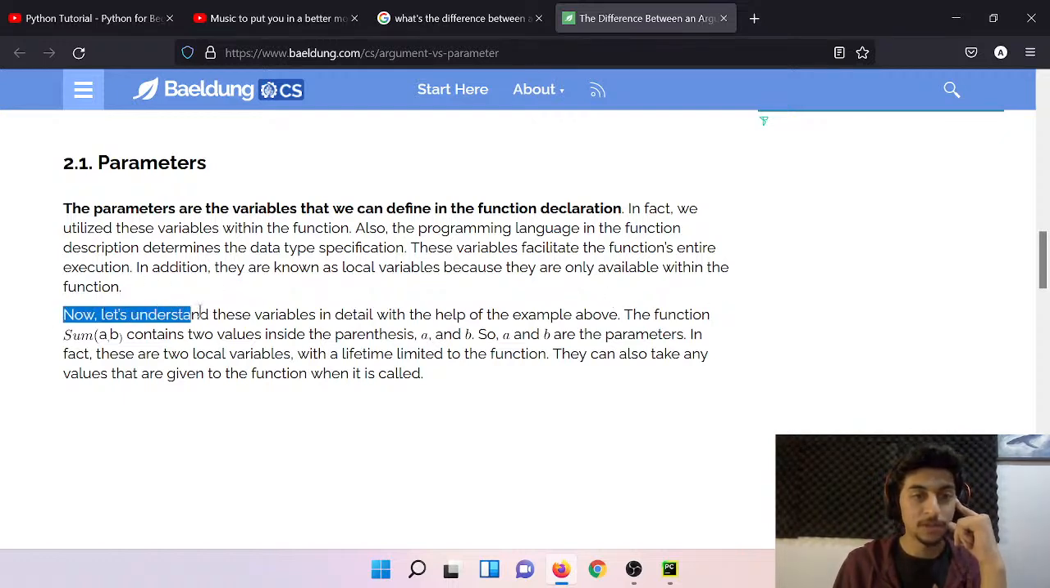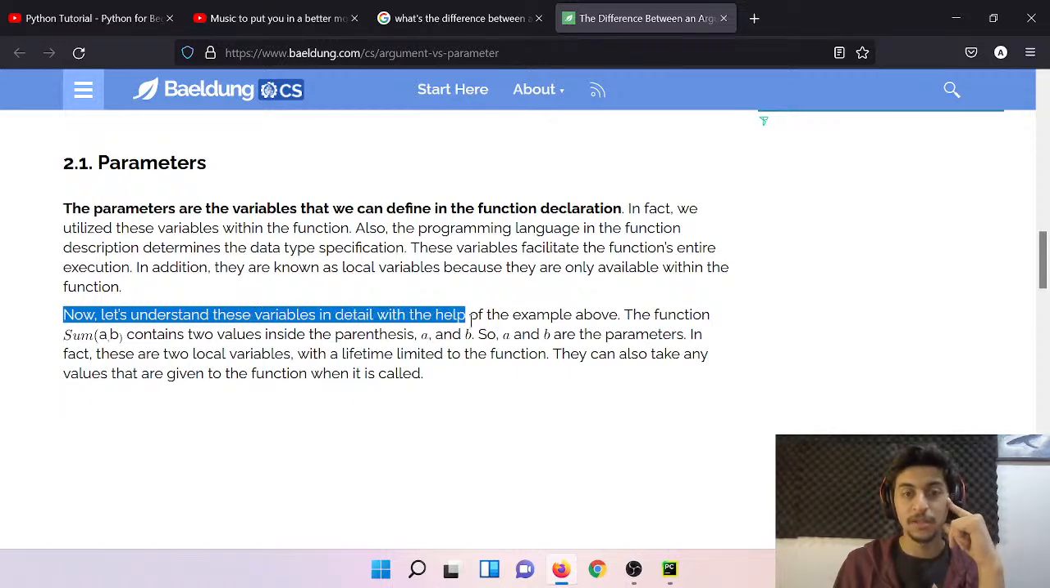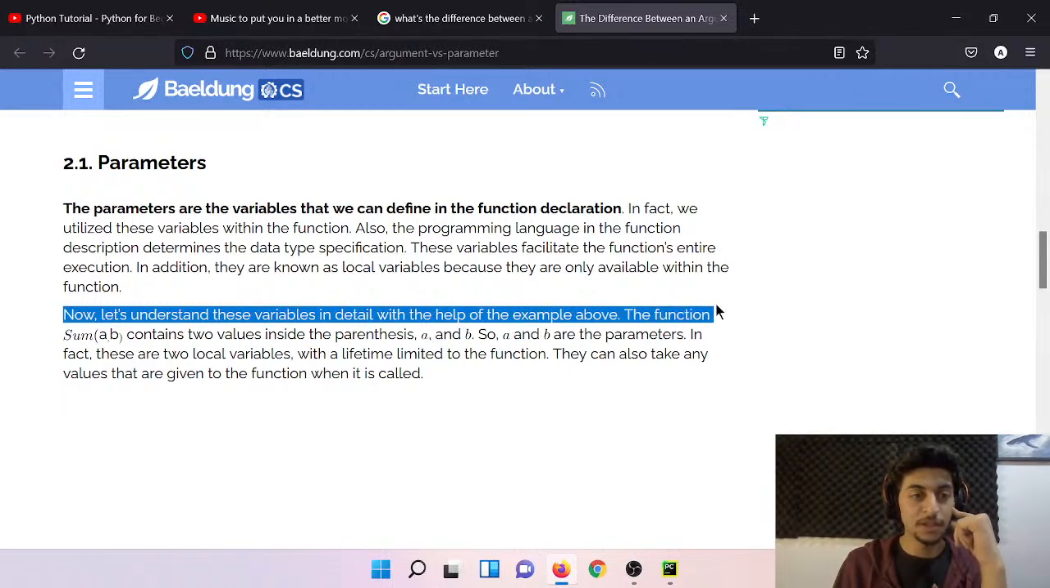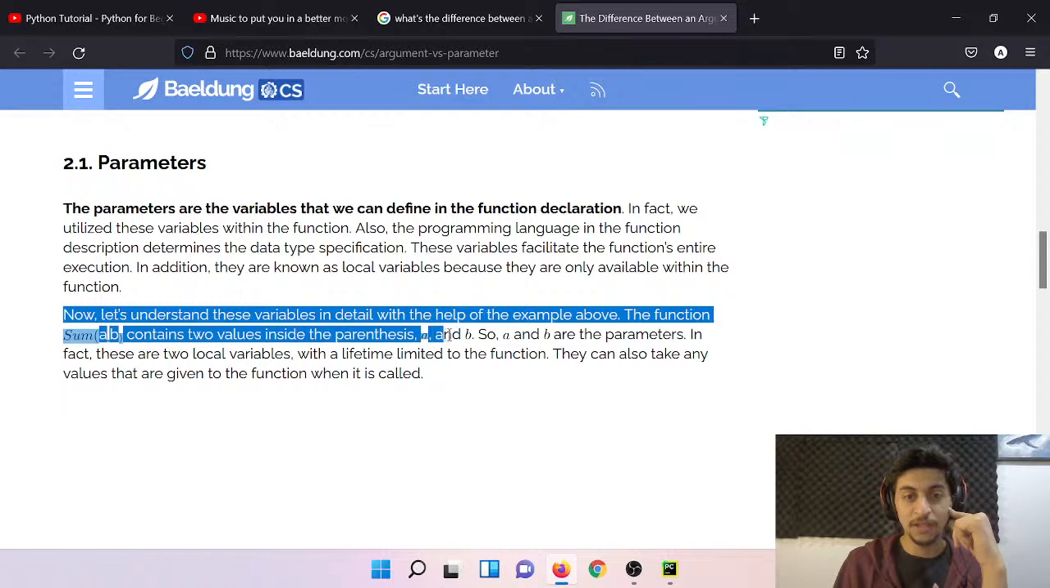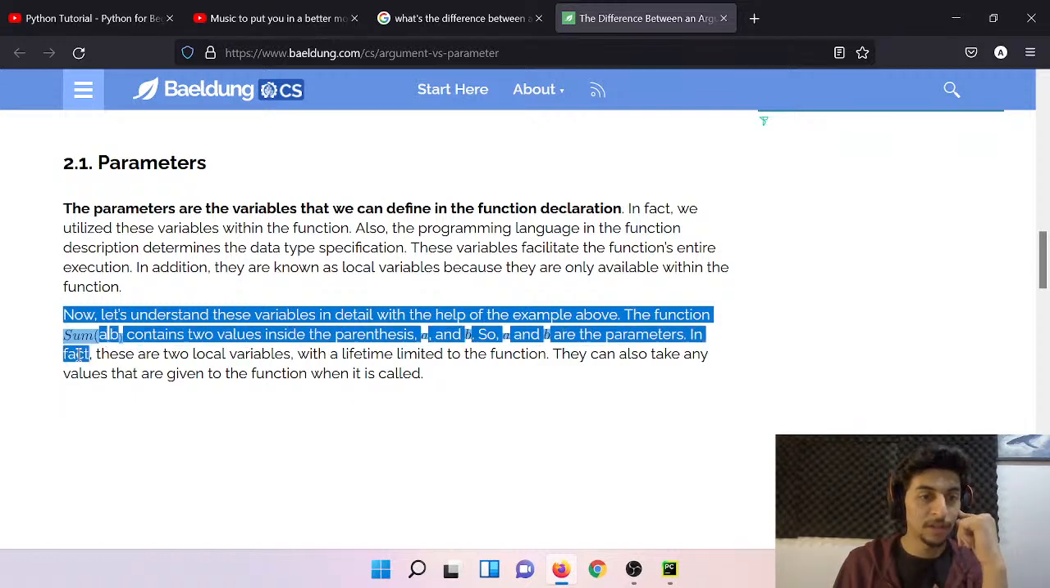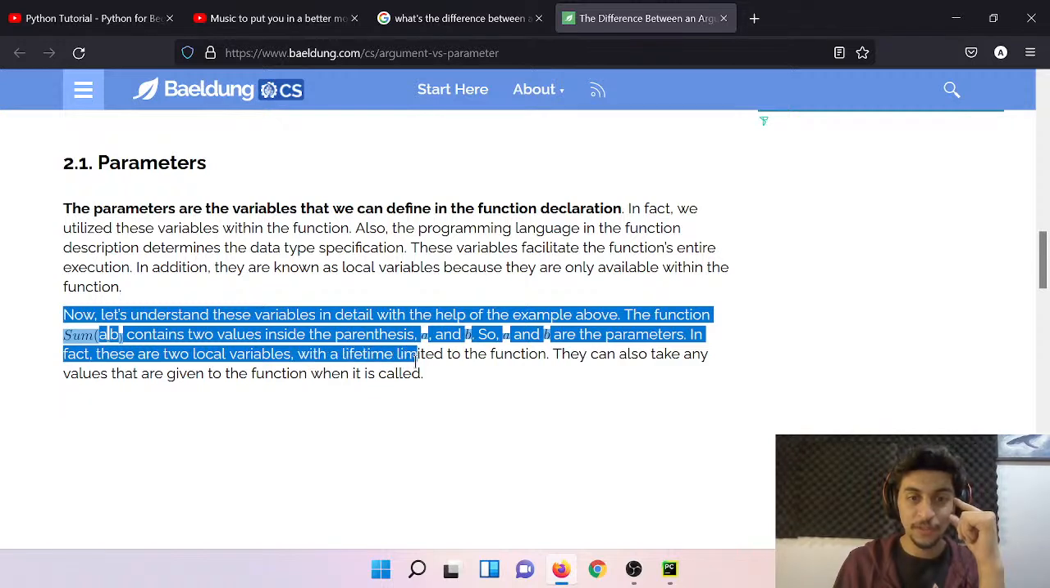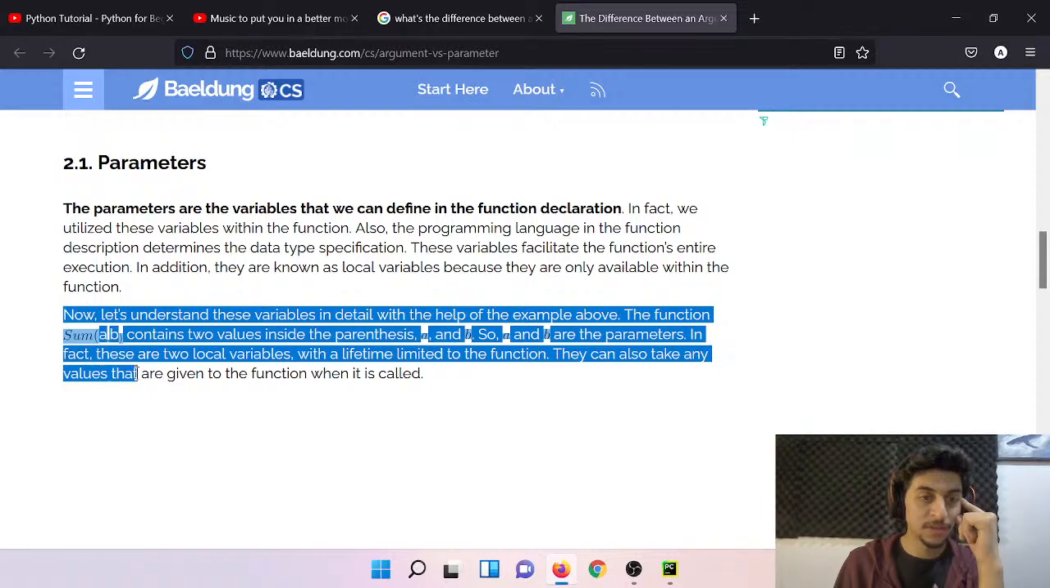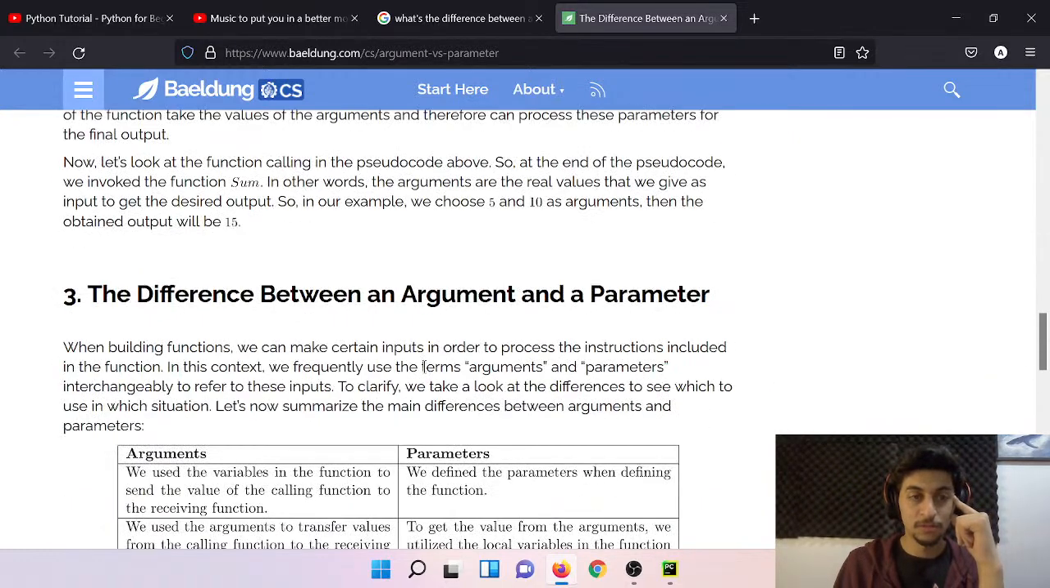Now let's understand these variables in detail. In the example above, the function sum(a, b) contains two values inside parentheses, a and b. So a and b are the parameters. In fact, these are two local variables with a lifetime limited to the function. They can also take any values that are given to the function when it's called.